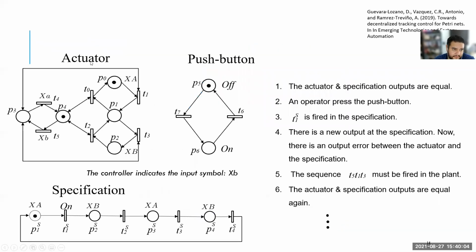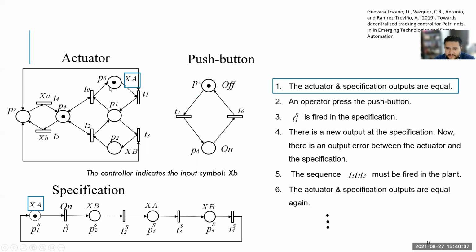For instance, we have this small example, it's the same actuator. We have a push button, and here below we have a specification. This specification tells that when someone presses the button, it is on. The actuator goes to the output position, returns to the retract position, goes to the extended position, and returns again to the retract position.